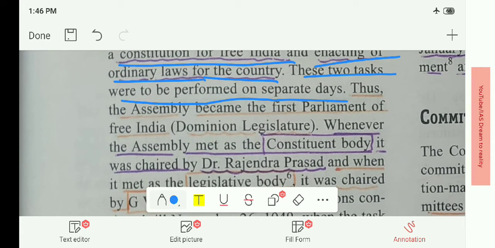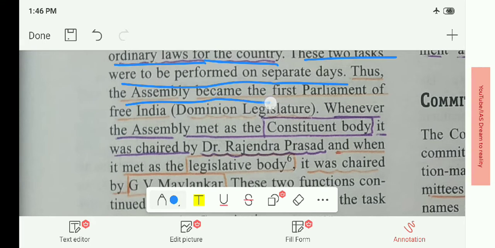See, the Constituent Assembly has two functions. One is to prepare the constitution for independent India, and the second is to make ordinary laws, that is, to act as a legislative body. Thus, the assembly became the first parliament of free India.